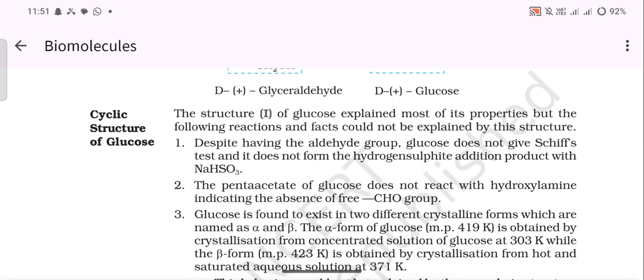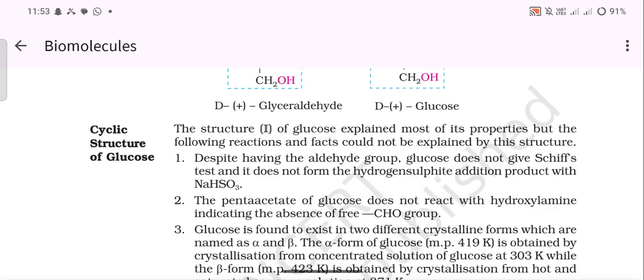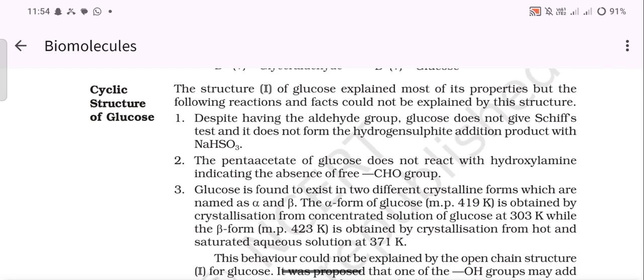Cyclic structure of glucose. The structure 1 of glucose explains most of its properties, but the following reactions and facts could not be explained by this structure. Despite having the aldehyde group, glucose does not give Schiff's test and it does not form the hydrogen sulfite addition product with NaHSO3. The pentaacetate of glucose does not react with hydroxylamine, indicating the absence of a free CHO group.